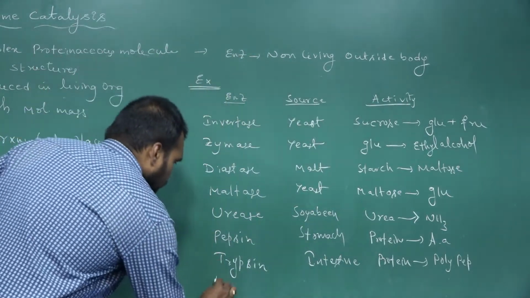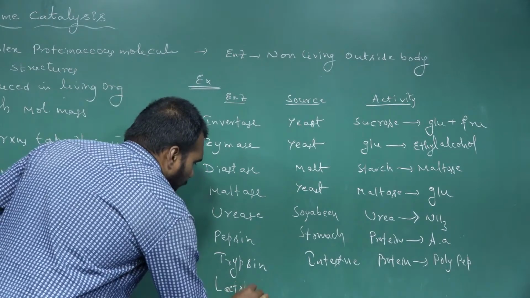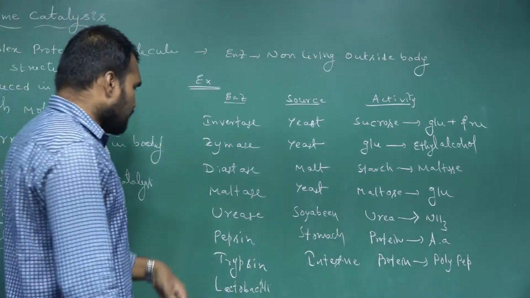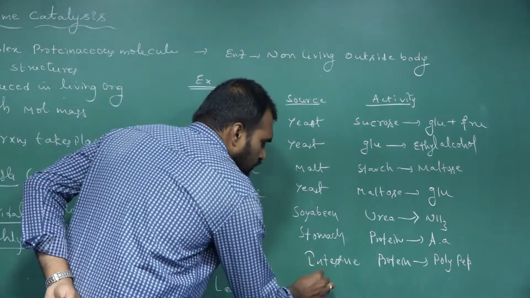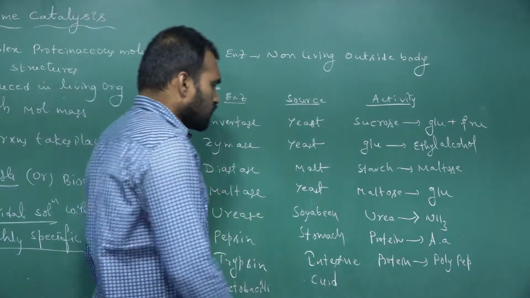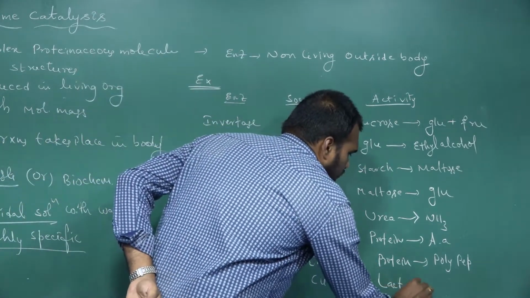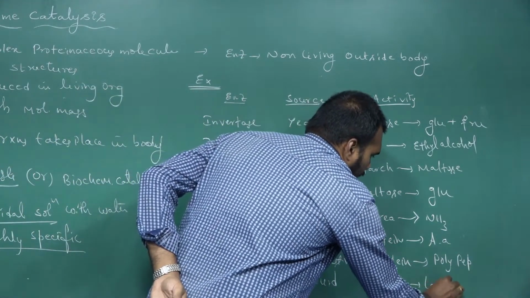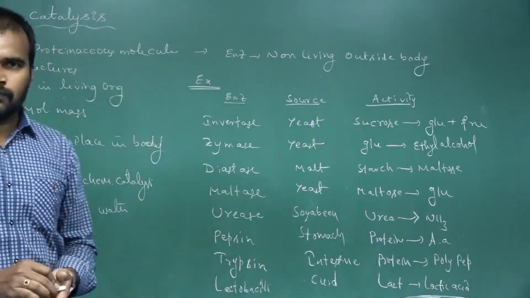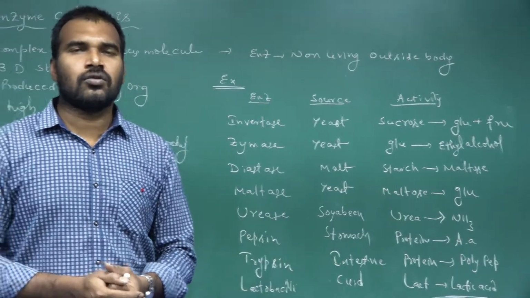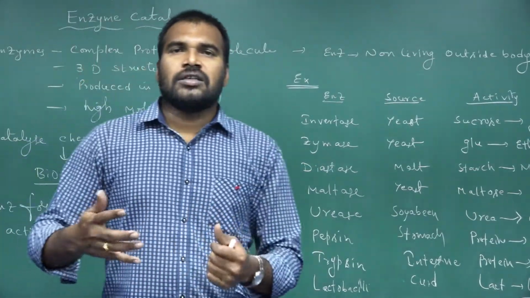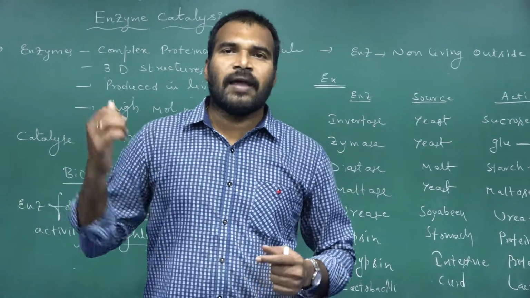Okay, next and the last one, that is what? Lactobacilli. Lactobacilli, and the source is curd. It converts lactose into lactic acid. So these are a few enzymes that play a vital role in our life. Let us see the next, the mechanism of enzyme activity.